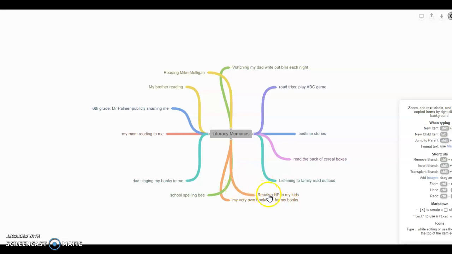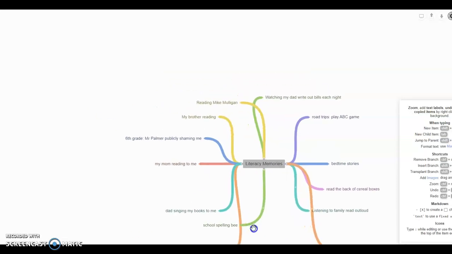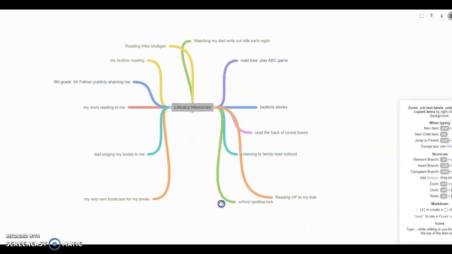Do you see how these are getting kind of crammed in here? So what I can do is I can actually drag these. Let's see if I can figure out how to do it. There we go. I can drag them around. I can drag the whole thing around too, but I can drag them around so I've got lots of room. Let me drag this one around. Nah, that's not dragging it around.